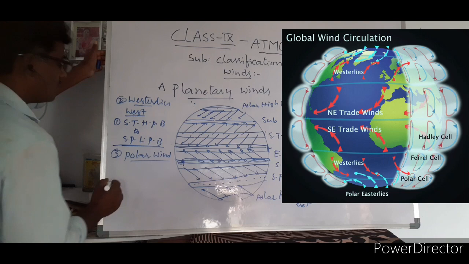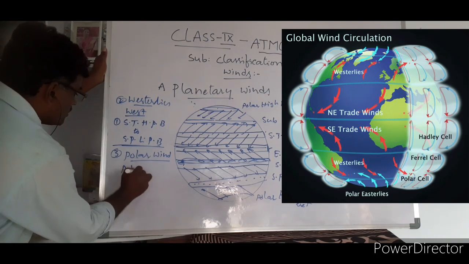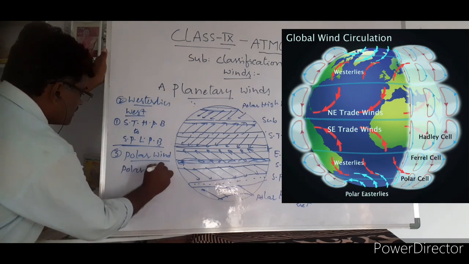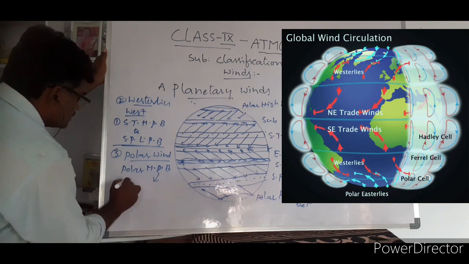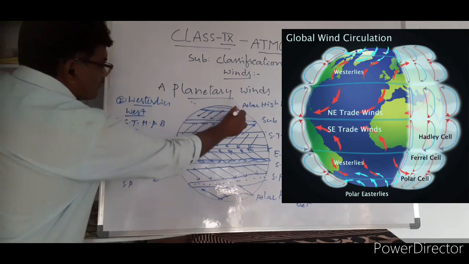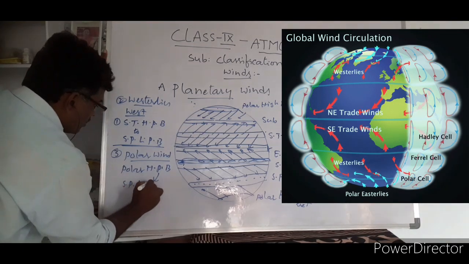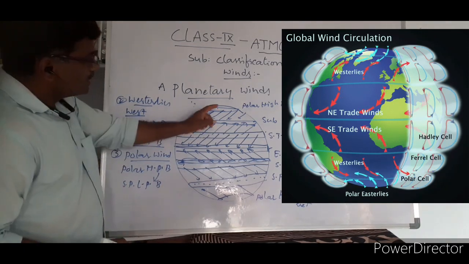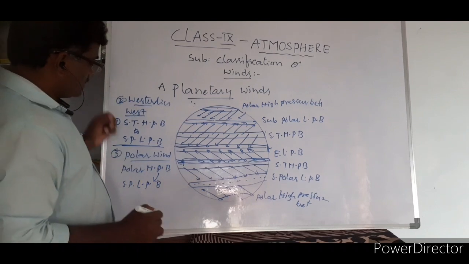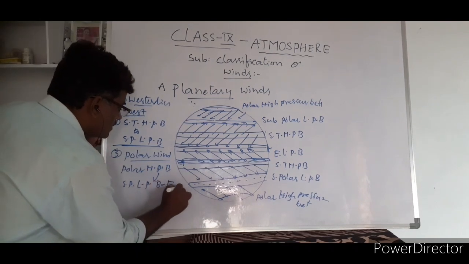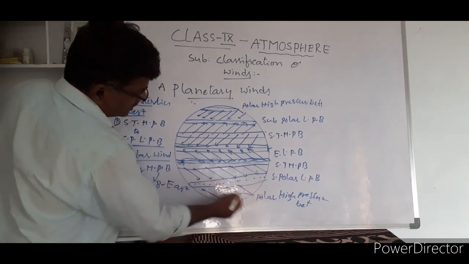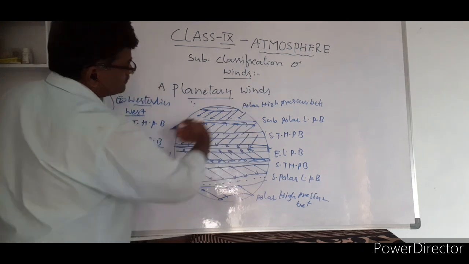Polar winds blow from the polar high pressure belt to the subpolar low pressure belt. See, sir, in the northern hemisphere and also the southern hemisphere, their direction is east. Look at it, this side. From the east they are going.